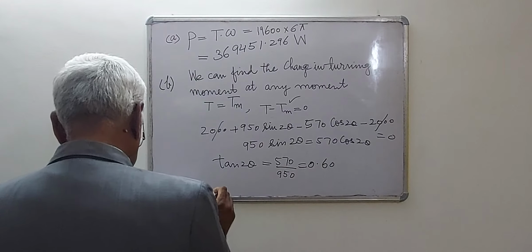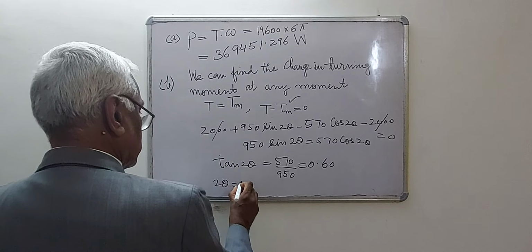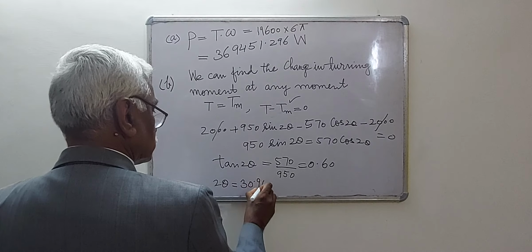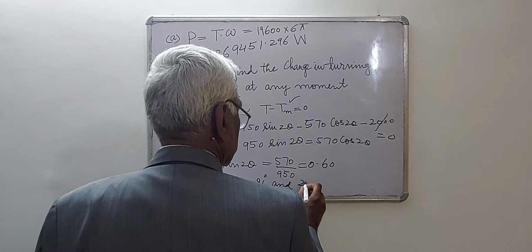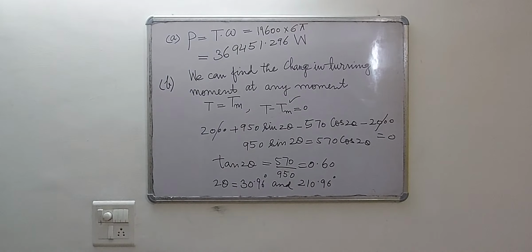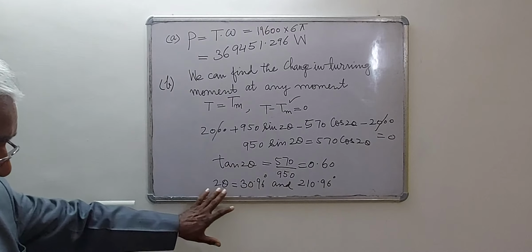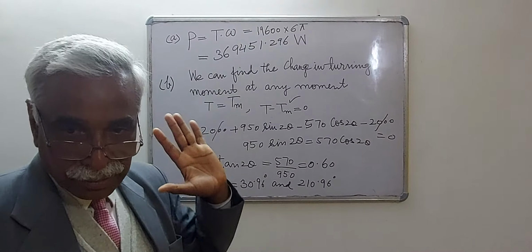Then the value of 2 theta comes out to be 30.96 and 210.96. These are two values of 2 theta where T will be equal to T mean.